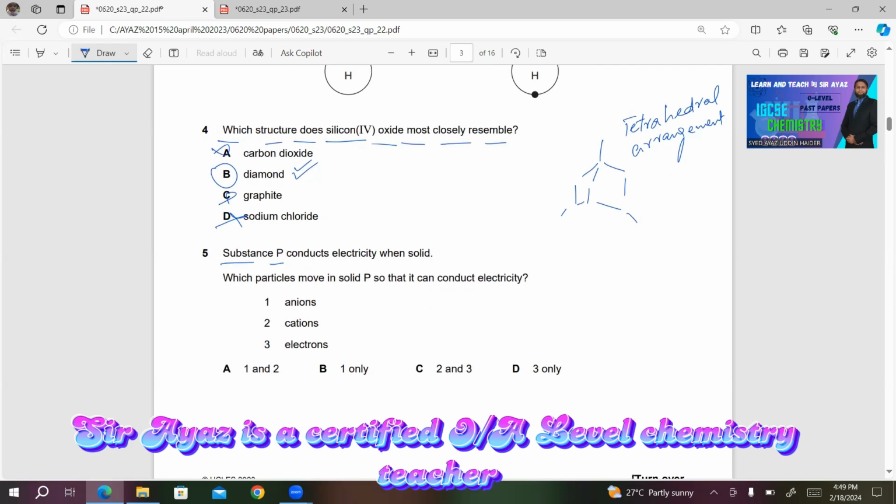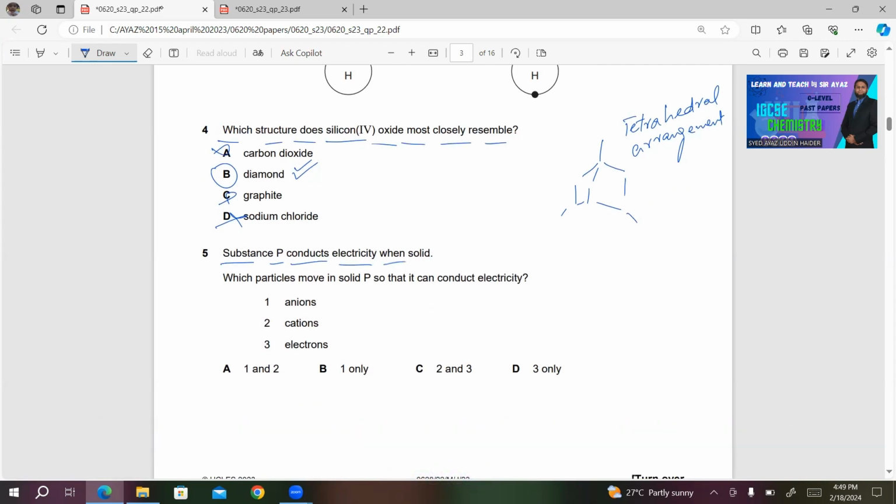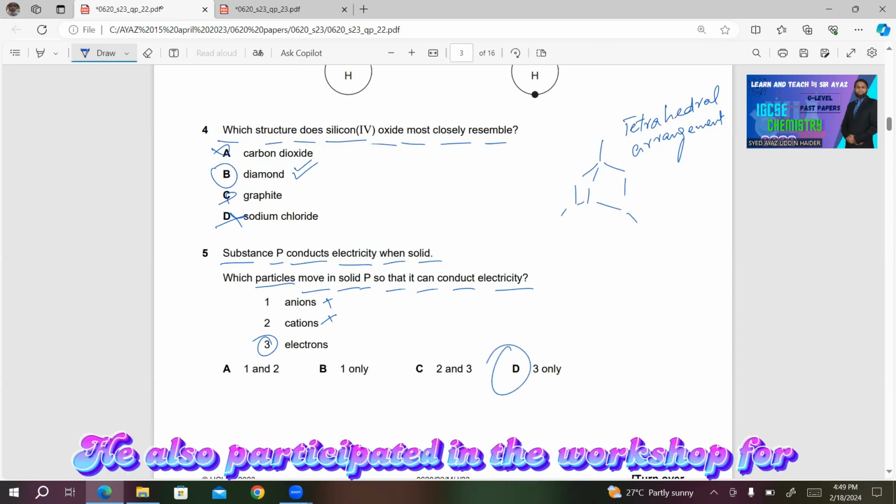Number 5, substance P conducts electricity when solid. Which particles move in solid P so that it can conduct electricity? Now they are saying substance P conducts electricity when solid. A solid conducts electricity due to the presence of valence electrons only. So obviously 3 will be the right answer in this case. The conduction of electricity in solid state is not due to the presence of anions or cations. It's due to the free moving electrons. So D will be the right answer for number 5.